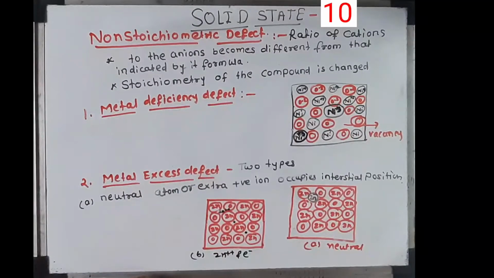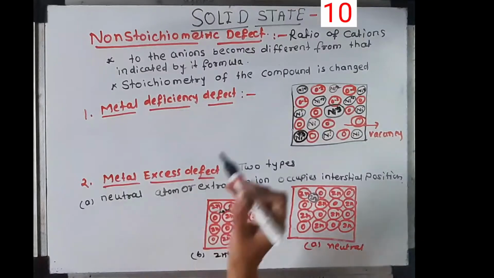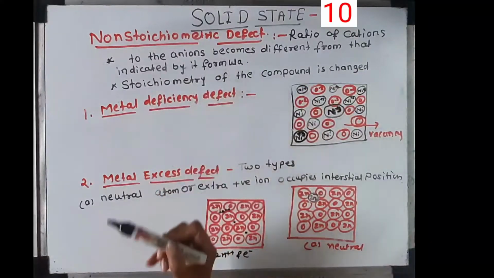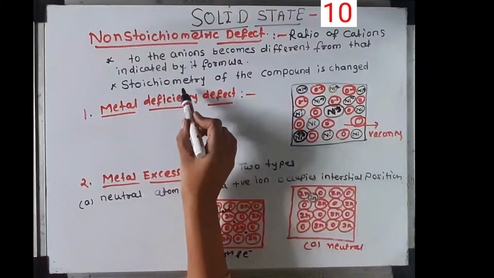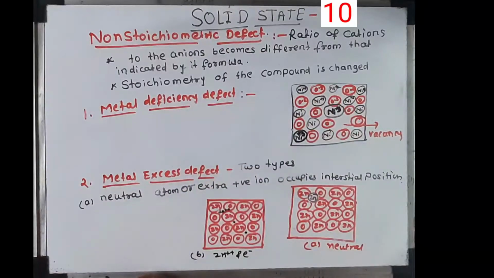Non-stoichiometric defect arises when the ratio of the number of atoms of one kind to that of the other kind, or the ratio of cations to anions, becomes different from that indicated by its chemical formula. In short, the stoichiometry of the compound is changed.